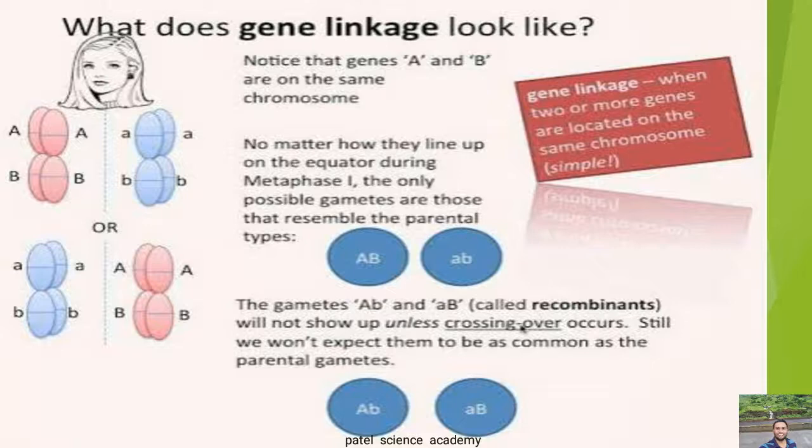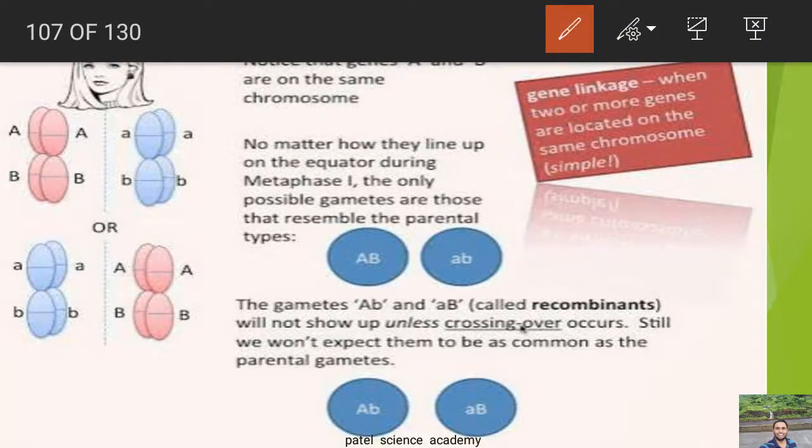Notice that A and B are on the same chromosome. Just consider this example here. You can see in this chromosome there is gene A and gene B, located on the same chromosome.